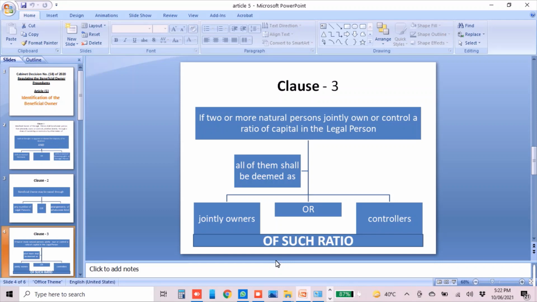Of that 30%, Mr. X invested 20% and Mr. Y invested 10%. All of them shall be deemed as joint owners or controllers of such ratio. In the ratio in which they invested money into ABC LLC, they will be treated as joint owners or joint controllers.